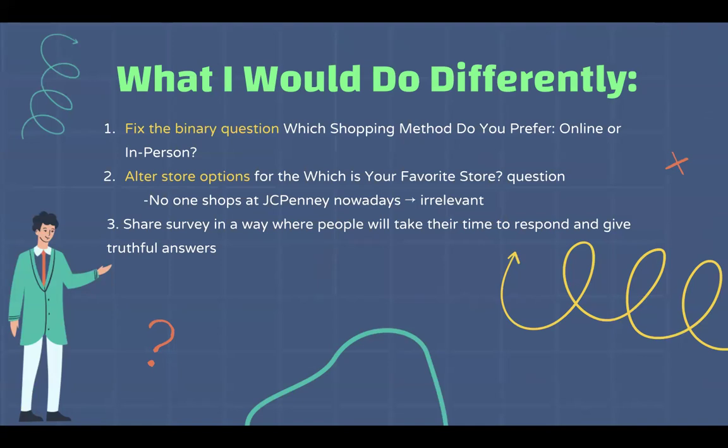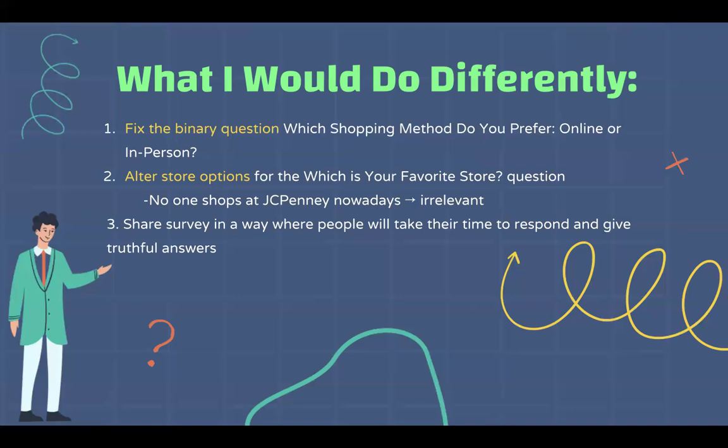And my third thing that I would change, it's kind of impossible, but in an ideal world, I would be able to share the survey in a way where people would actually take their time to respond and give out truly truthful answers. I know that this one is a very specific circumstance because the responses in this were not the only questions that they had to respond to.